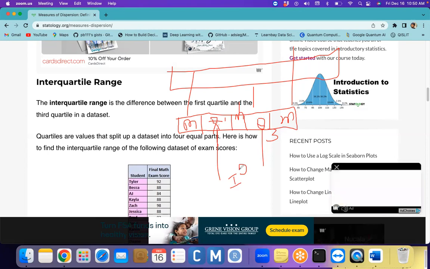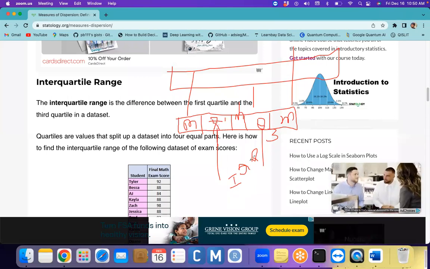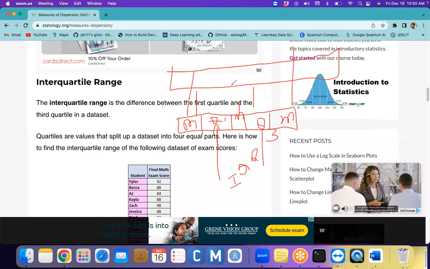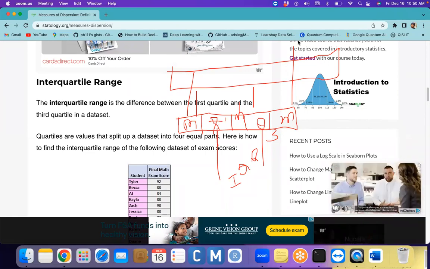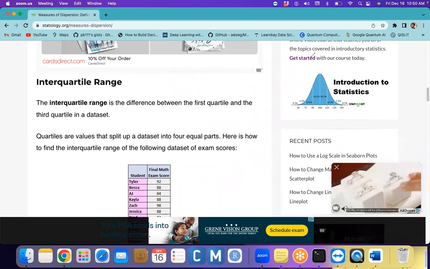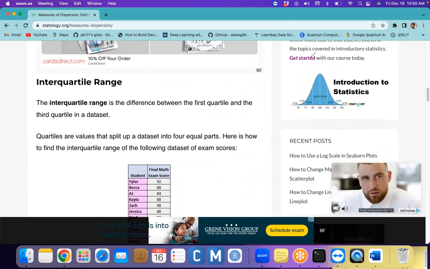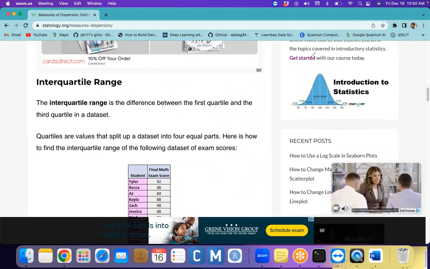The difference between quartile 1 and quartile 3, that we call the interquartile range. The difference between the max and min, that we call the range. I hope you understood the difference between the range and interquartile range. Range is nothing but the difference between the min and max.